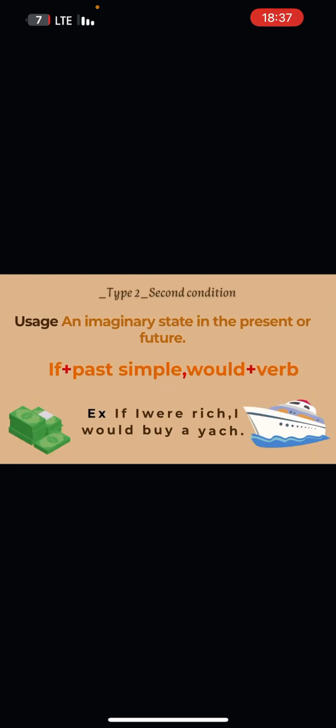Moving on to type 2. This is for imaginary situations in the present or future. The structure is if plus past simple, comma, the second sentence with would plus verb. For example, if I were rich, I would buy a yacht. I am not rich. It is just a dream or wish.